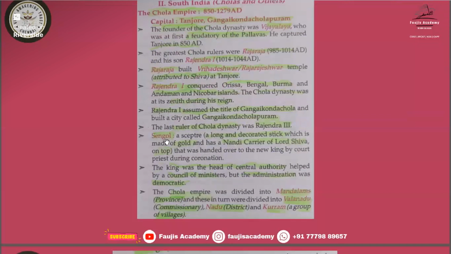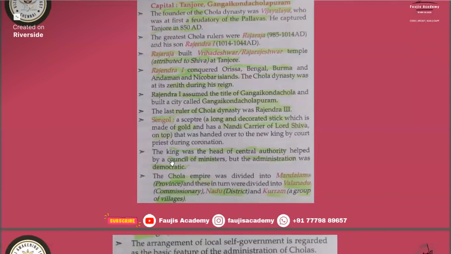And importance we'll see. In the Chola Empire, there was a Sengol, a sculpture, a long and decorated stick which is made of gold and has a Nandi carving of Lord Shiva on top. That was handed over to the new king by the court priest during coronation. In the Chola Empire, the king was the head of central authority, led by a council of ministers. But the Chola Empire was a democratic empire.